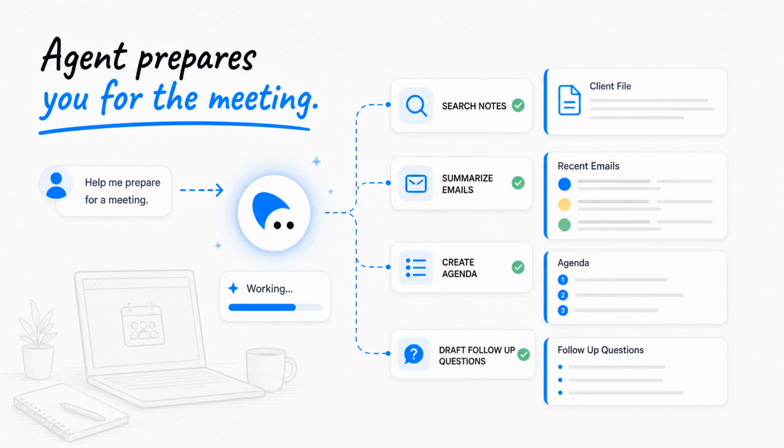Now, let us make the idea concrete. Suppose you ask an agent to help prepare for a meeting. A chatbot might give you a meeting checklist. An agent could search your notes, find the client file, summarize recent emails, create an agenda, and draft follow-up questions.